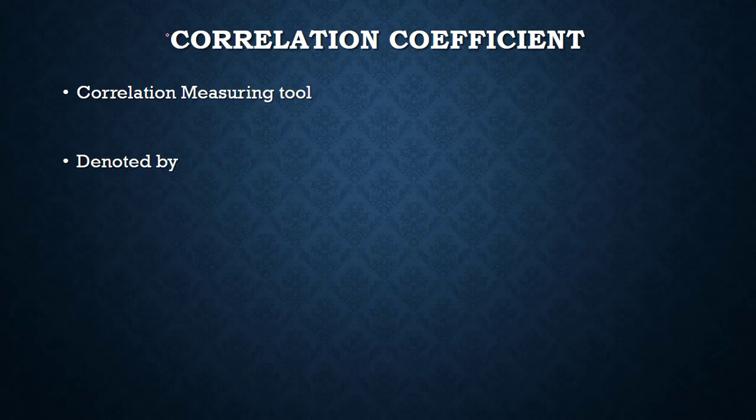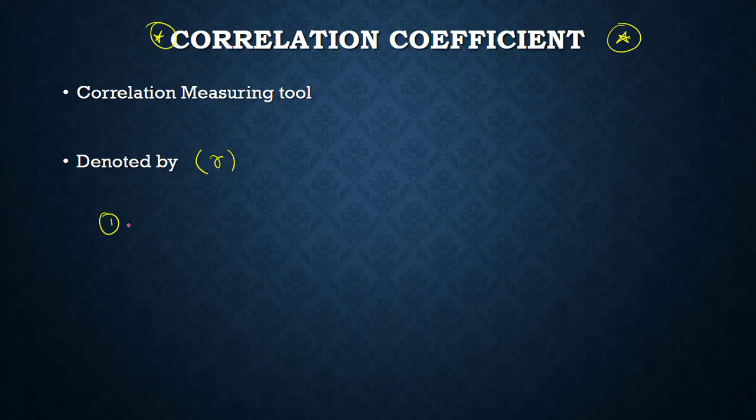Next you have the correlation coefficient. Again important. Correlation coefficient. So it is also a measuring tool of the correlation. See, the topic is we are finding the relation between the two data. This is the second calculator, okay? And it is denoted by small r. Okay? And it is given by r is equals to.